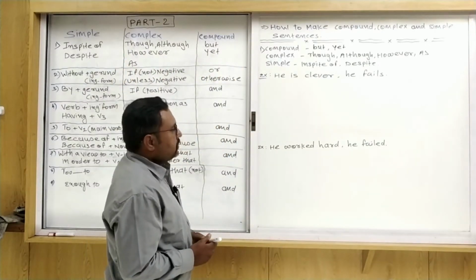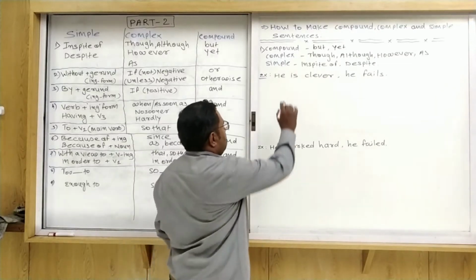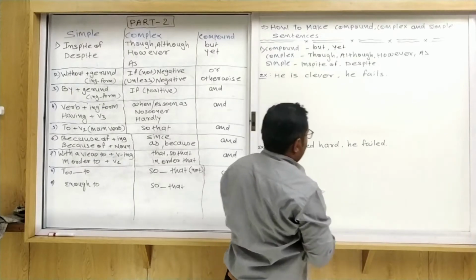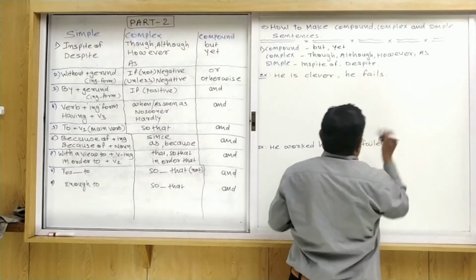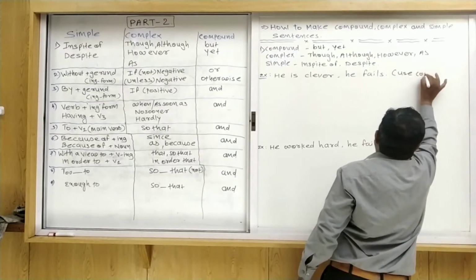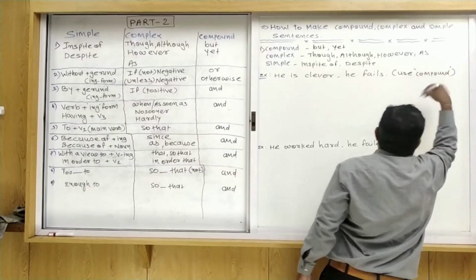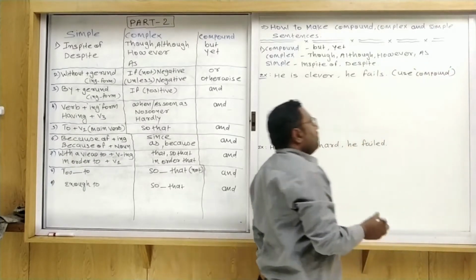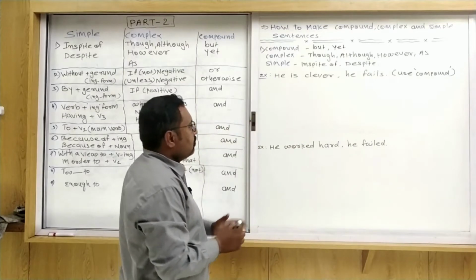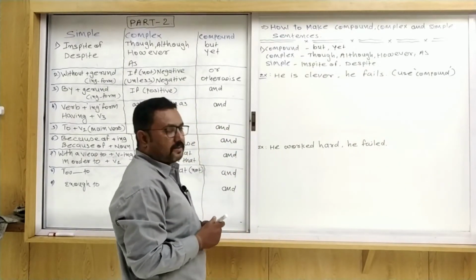Now suppose in an exam a sentence is given, he is clever, he fails, and it says use compound or complex or simple.